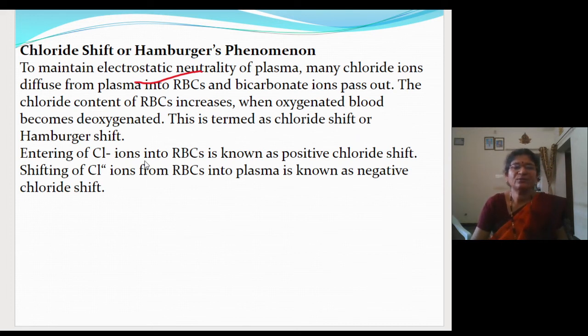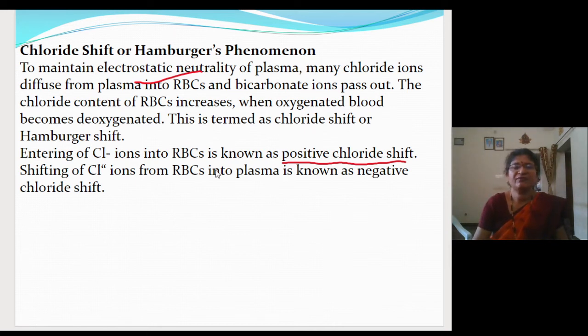So the entering of chloride ions into RBC is known as positive chloride shift. What is positive chloride shift? Entry of the chloride from the plasma into the RBC. So it will occur at the tissue level. And shifting of chloride from the RBC into the plasma.